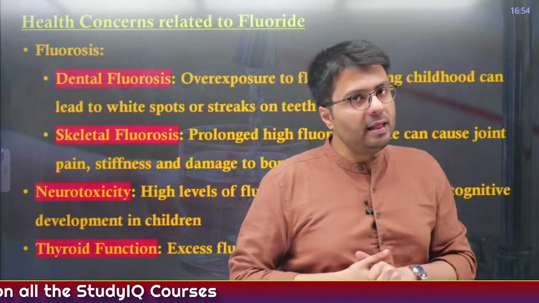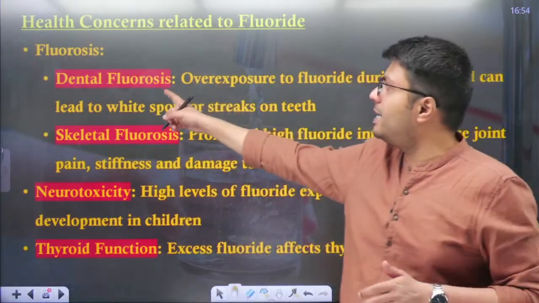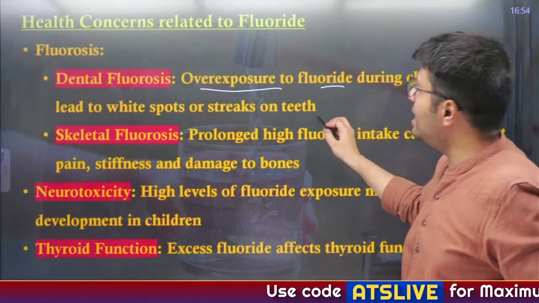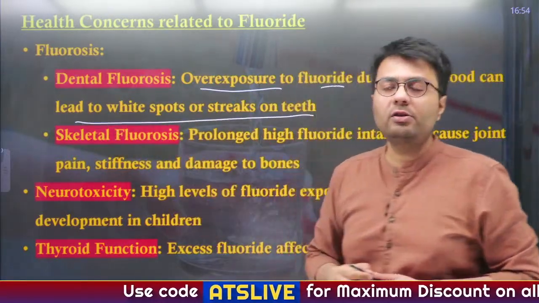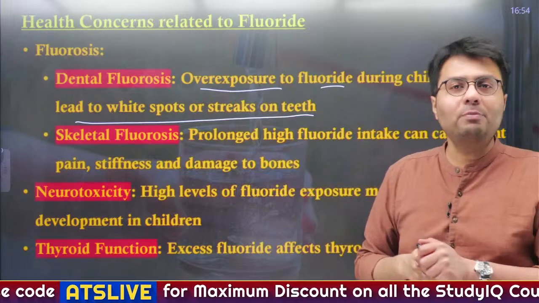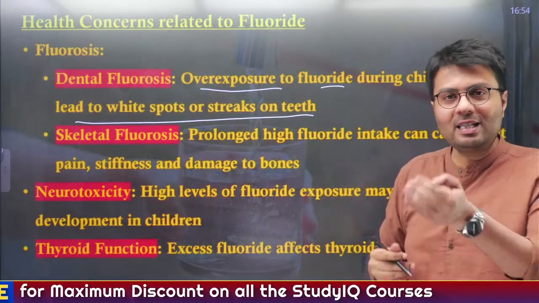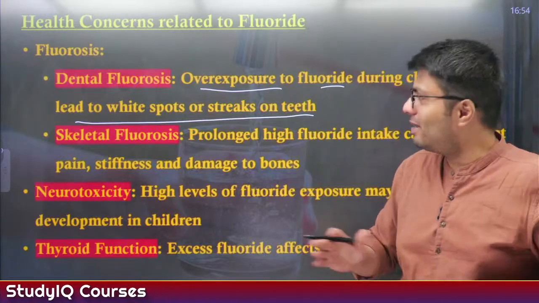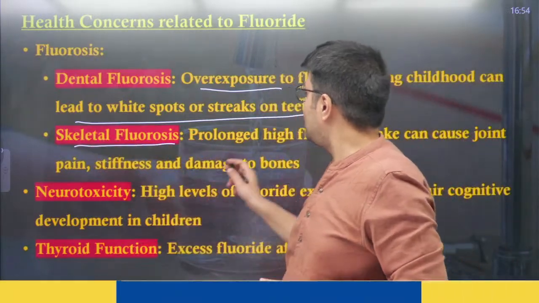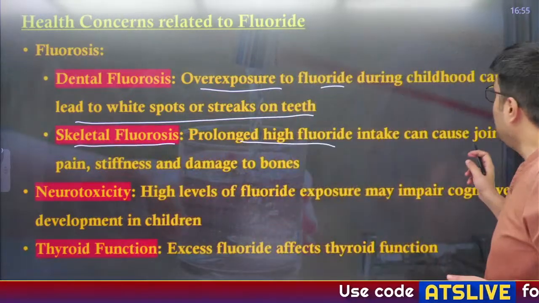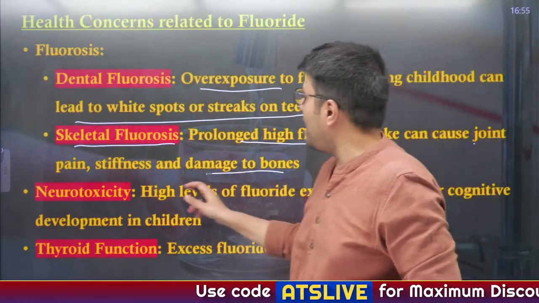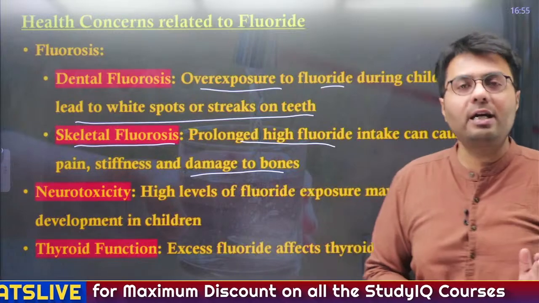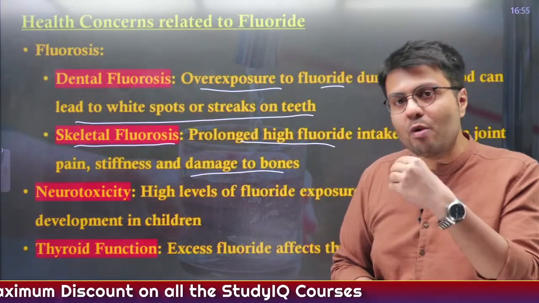Now there are also health concerns related to fluoride. First is dental fluorosis, that in case of overexposure to fluoride during childhood, it can lead to white spots or streaks on teeth. So that is why some toothpaste makers, like a famous Baba, say that their toothpaste has a very small amount of fluoride which is not present in other toothpaste, right? Similarly, skeletal fluorosis, from prolonged high fluoride intake, can cause joint pain, stiffness and damage to bones. So excess fluoride is bad and even lack of fluoride is bad. That means you need fluoride in moderate amounts.